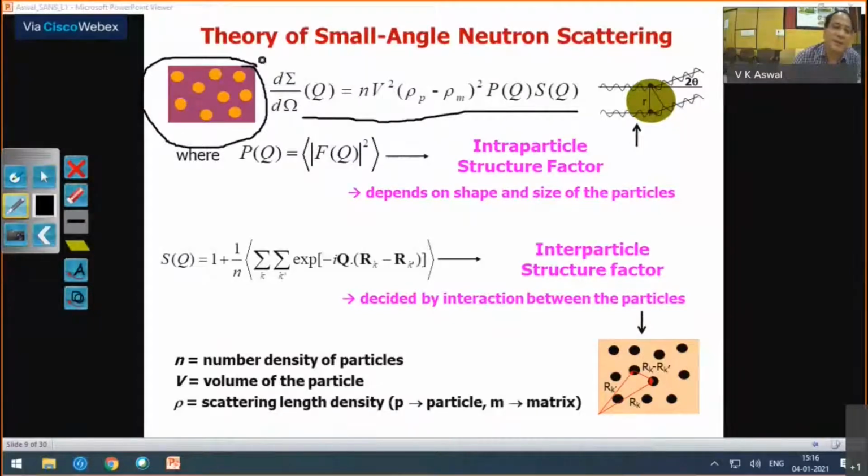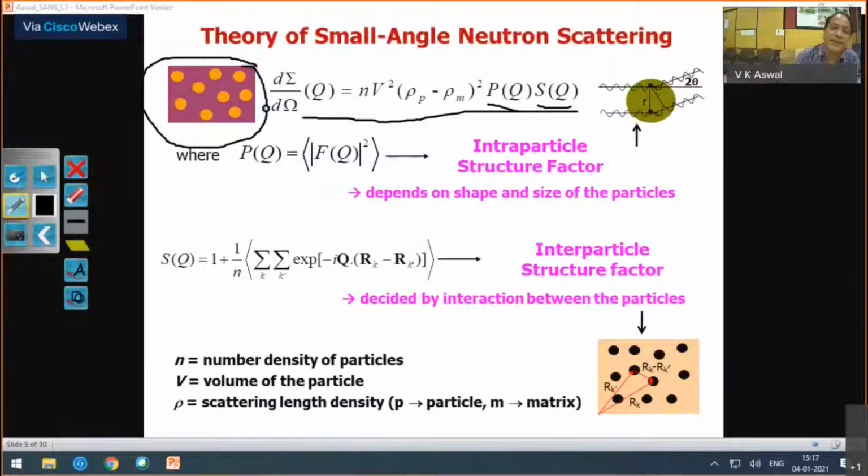And then the functionality of your scattering curve depends on these two terms, P of Q and S of Q. P of Q is called the intra-particle structure factor and S of Q is called the inter-particle structure factor.